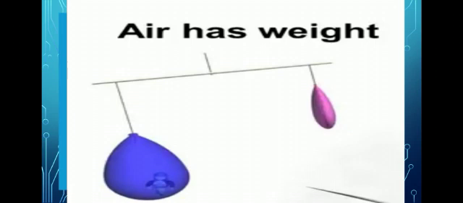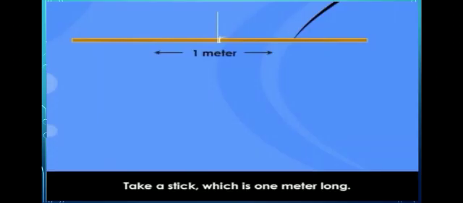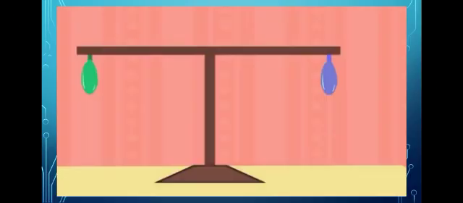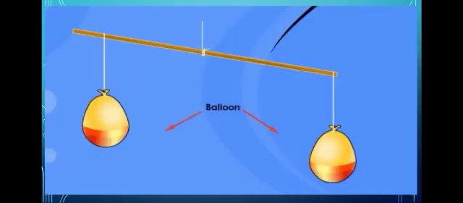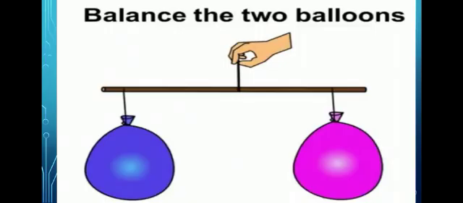For that experiment, we need to take a stick 1 meter long. Then we need 2 empty balloons of the same size. Tie 1 balloon at each end of the stick. Now tie the stick with a string, then balance the stick by adjusting the position of the balloons as you hold the stick up straight.